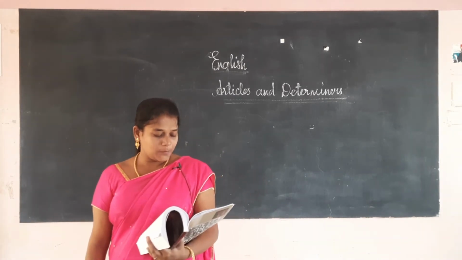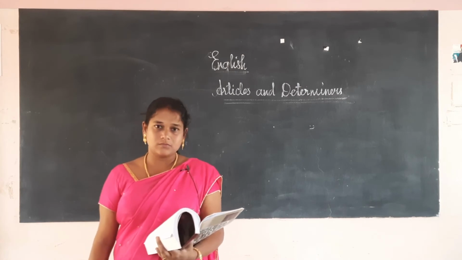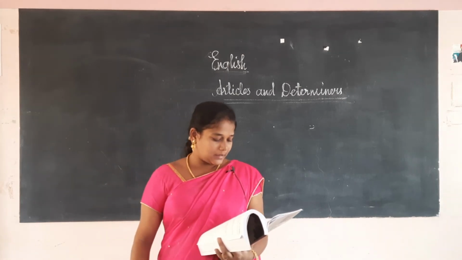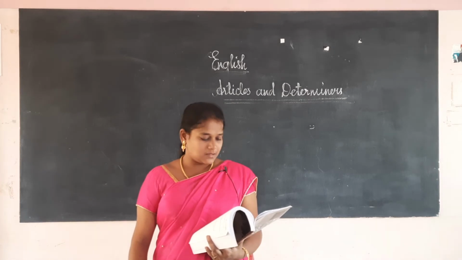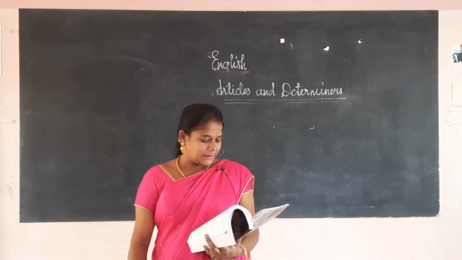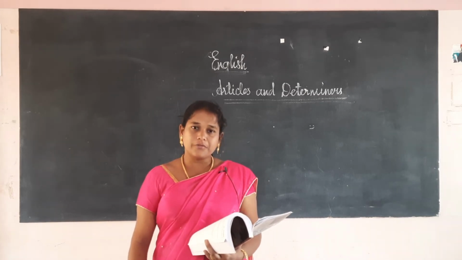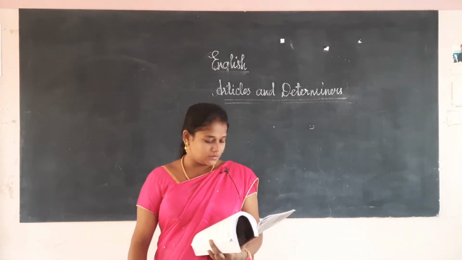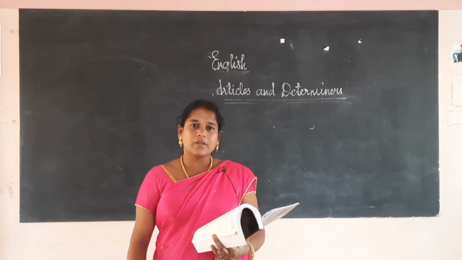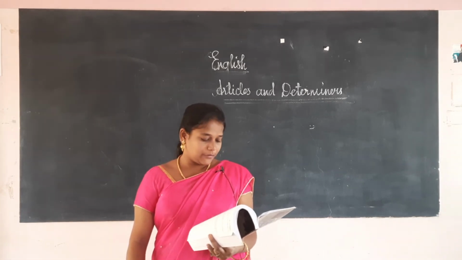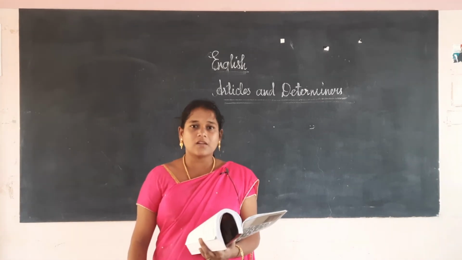Okay. Before a proper noun. Rajaji was a wise man. So we should not use an article. Bombay is a big city. We are not using one. Okay. An abstract noun is general in case. Wisdom is a gift of heaven. So here an abstract noun is used. Wisdom is used here, so we are not using any article in front of it. Honesty is the best policy. We should not say "the honesty".